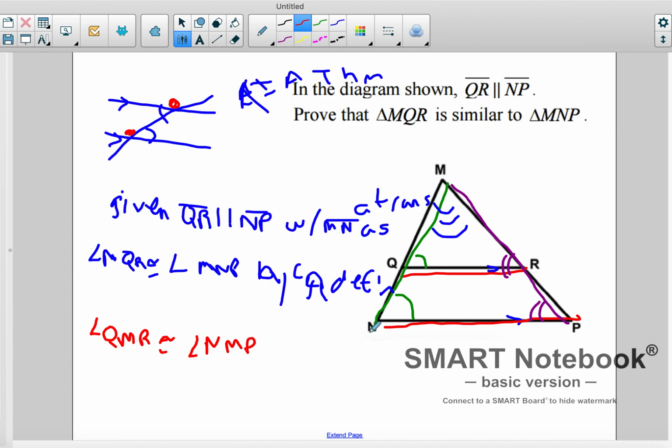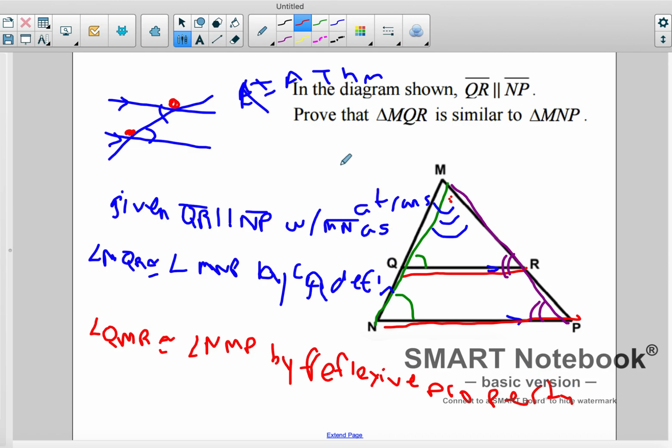And that's the big triangle's M angle because they're both in there. This is in the small and it's in the big, right? Are congruent by that reflexive property, okay? That reflexive property.